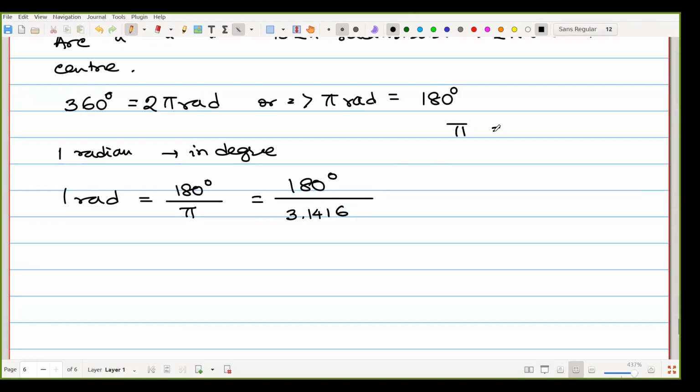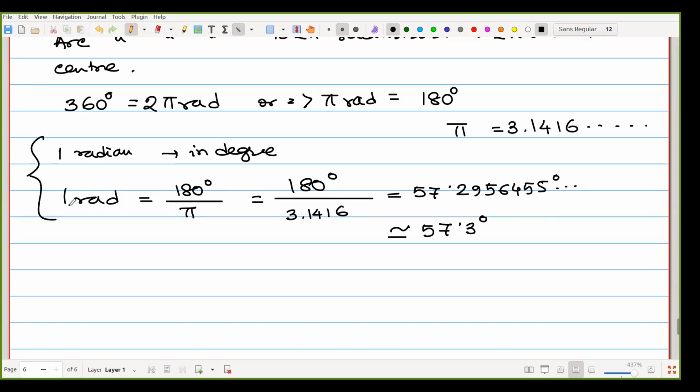Now we know pi means 3.1416 dot dot dot, never ending. But we are choosing up to 4 decimal places. So pi is equal to 3.1416, and we are getting it near about 57.295645 degree, and that is nearly equal to 57.3 degree. So that is the first one, how we can convert from radian to degree.